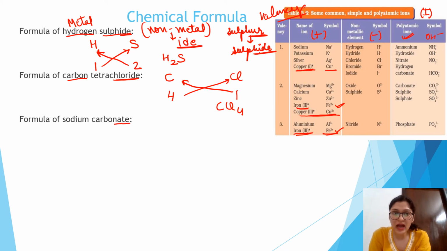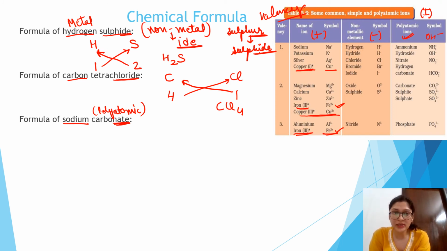Take another example, sodium carbonate. Here it is not given "ide", here it is given "ate". So this shows that this is a case of polyatomic ion, because here it is not given "ide", here it is given "ate".